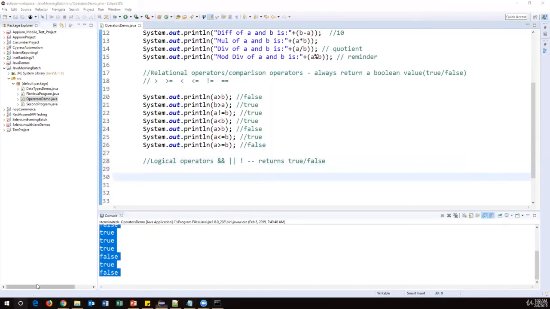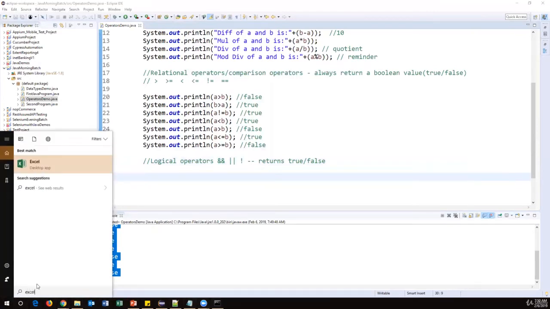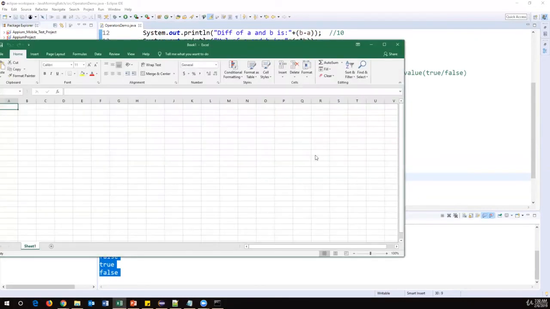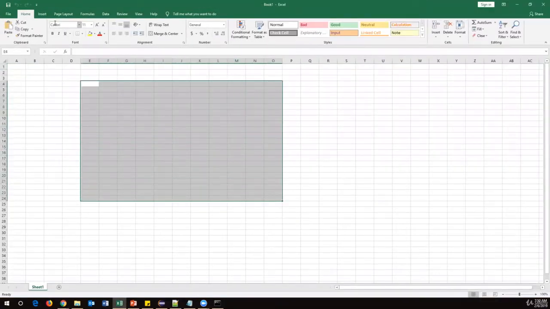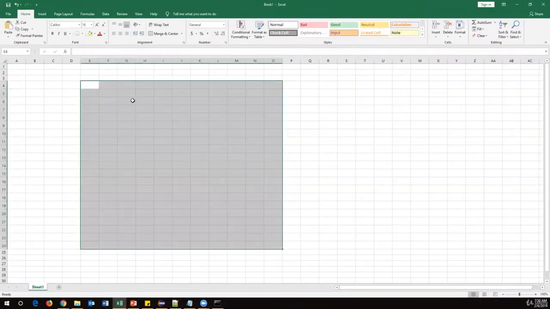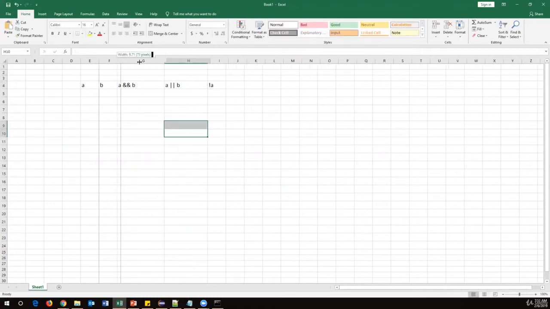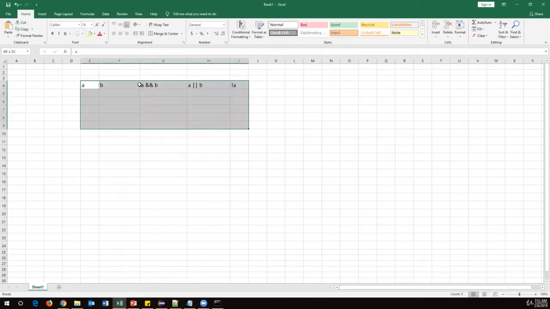To explain this, I'm just going to take one Excel. And if you want to work with logical operators, at least we should have two Boolean variables. Let us say I have A, B, and I'll calculate A and B, and A or B, and not A or not B. So I'm just taking a few expressions here. Just understand this.